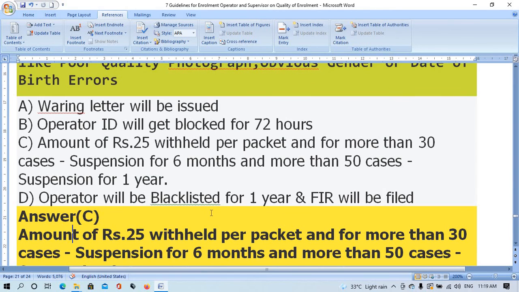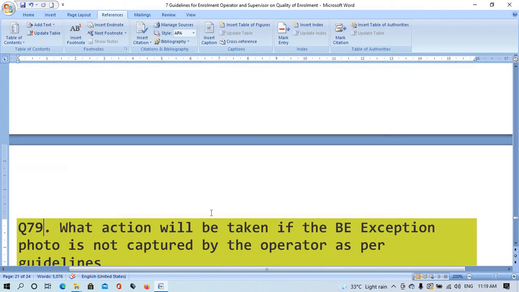The right answer is option C, amount of rupees 25 withheld per packet, and for more than 30 cases, suspension for 6 months, and for more than 50 cases, suspension for 1 year.